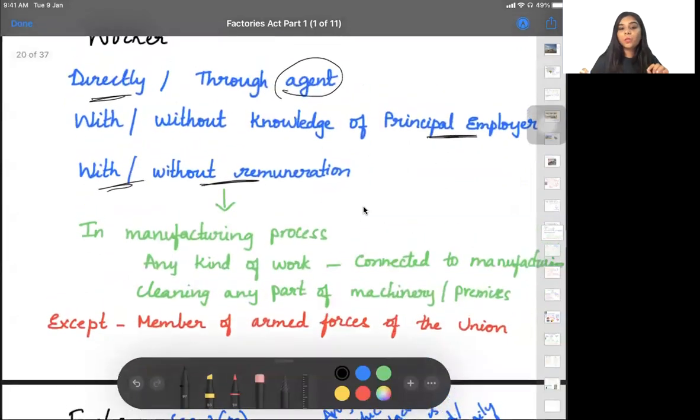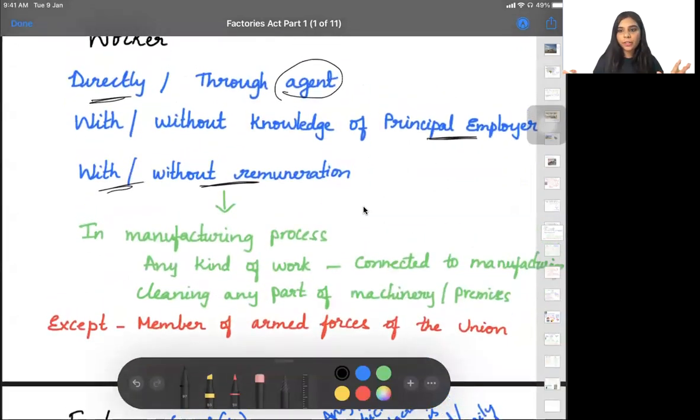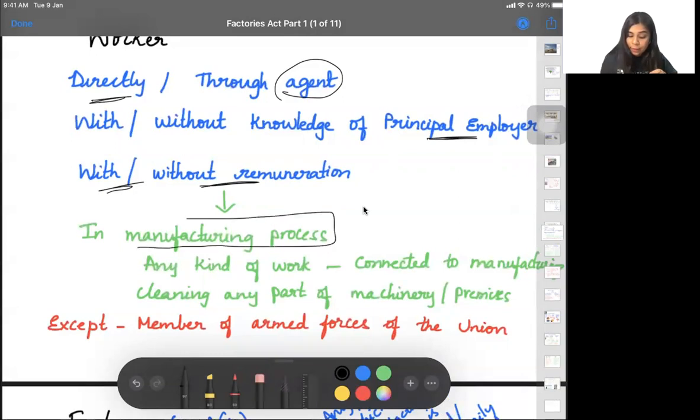This worker does not mean any worker in the factory or any worker in an organization that we are going to talk about in this act. We are only talking about those workers who are involved in the manufacturing process. We just spoke about what is a manufacturing process, right? So any worker who is working in the manufacturing process directly, he'll be called a worker. Or he's connected to a manufacturing process.